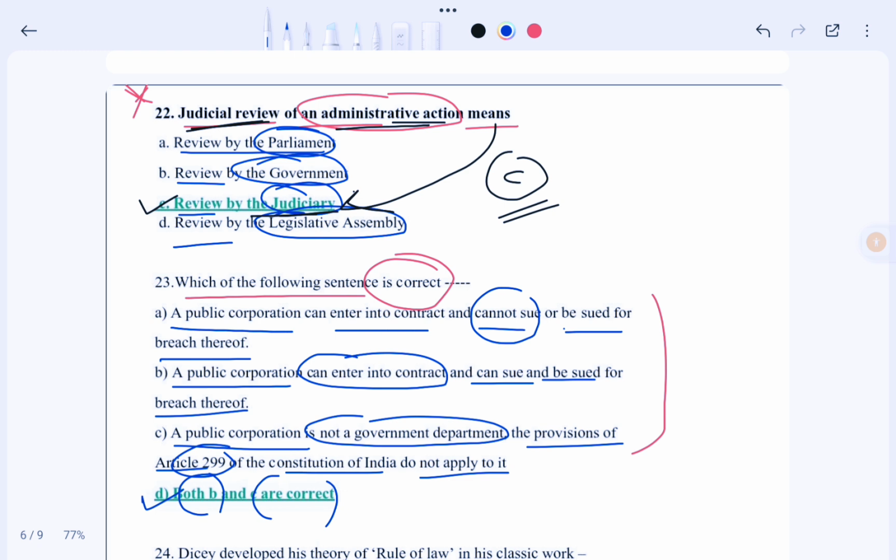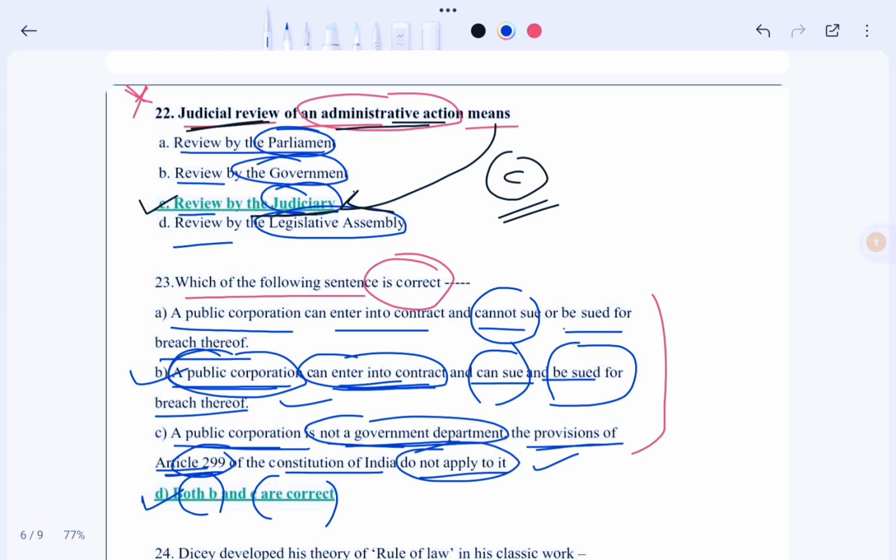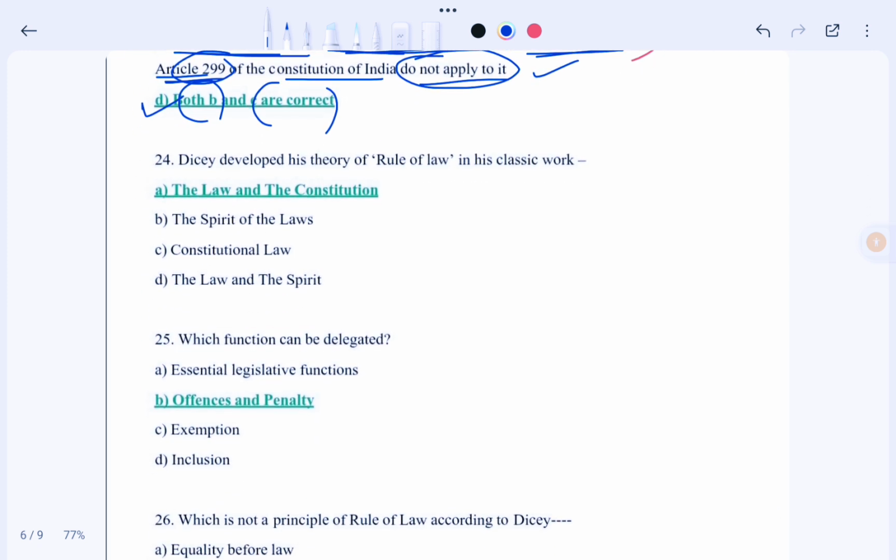That means a public corporation can enter into a contract, and it can sue anyone, and any person can also file a suit against it. So this is correct. And a public corporation is not a government department. The provision of Article 299 of the Indian Constitution does not apply. Okay, so this is also correct. So in this case our correct option would be option D. Okay, so now we move to the next question.